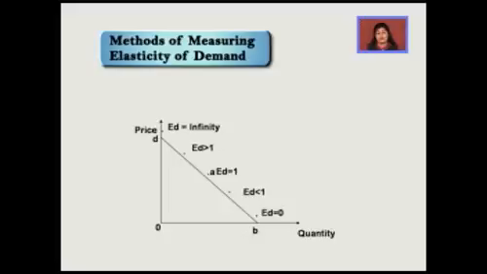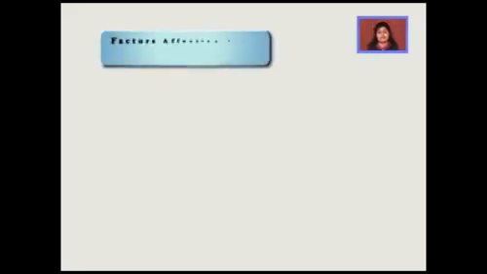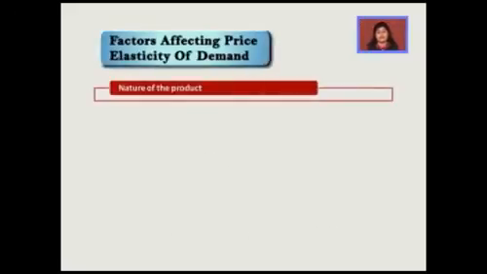Now, my dear friends, to conclude this session, we are still left with the various factors which affect the elasticity of demand. So let me explain it to you. The first factor which affects the elasticity of demand is nature of the product. The goods that we buy can be categorized into 3 sections. One is necessities, the other is comforts, and the third is luxuries.